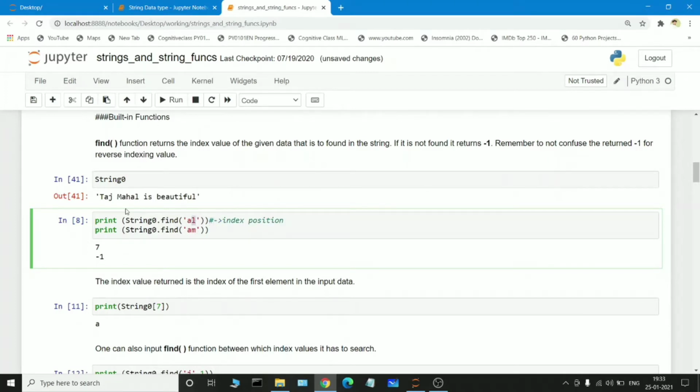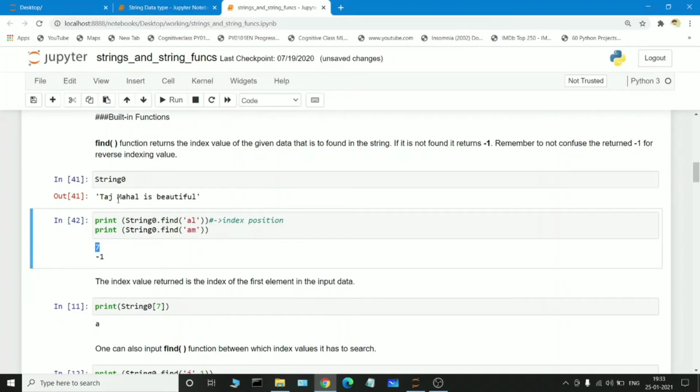So where is AL? AL is here. MAHAL 0, 1, 2, 3, 4, 5, 6, 7, 8. If we give the find function and it finds AL in the raw string, it collects the starting position of that particular index value. If we execute it, it is giving 7.